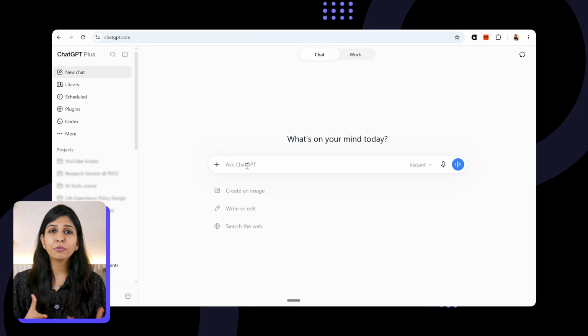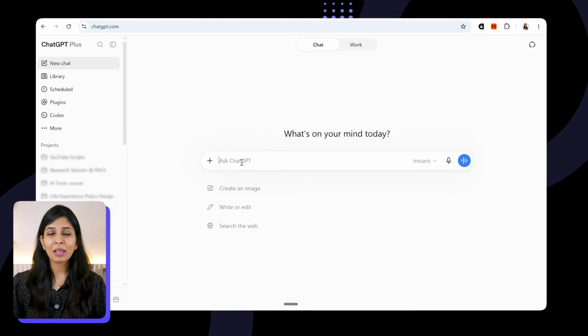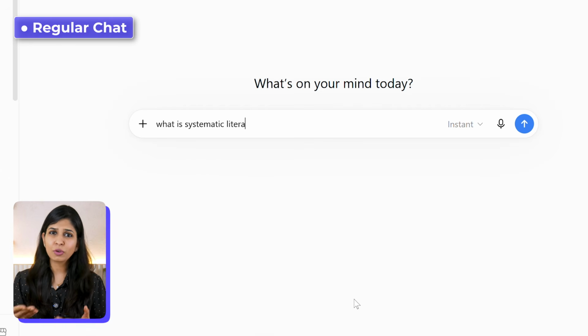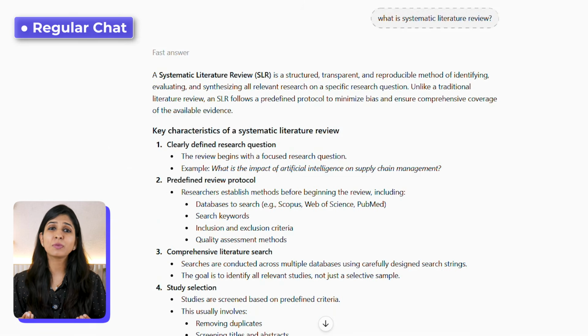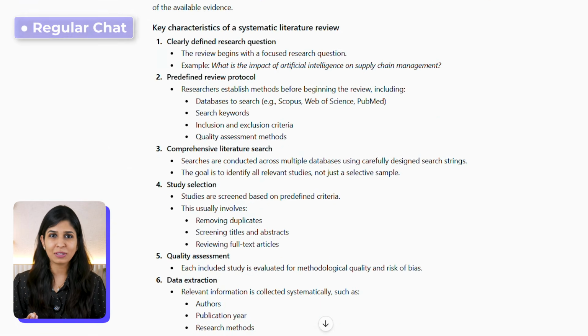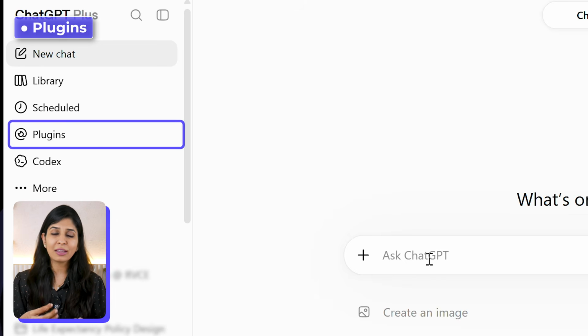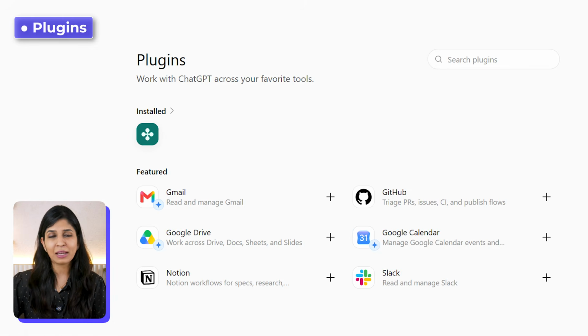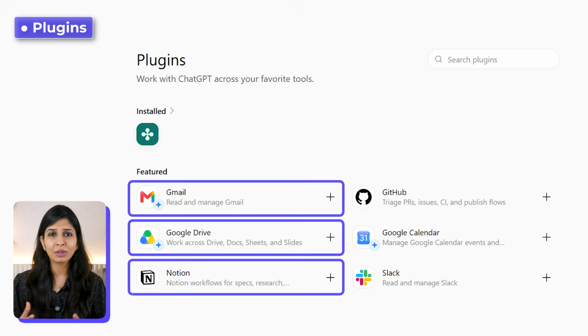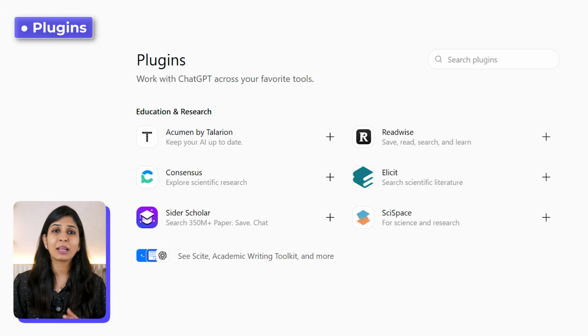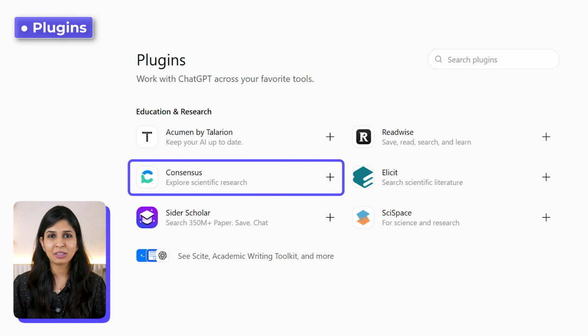Now, before we touch any new feature, I think it's worth re-looking at the interface of ChatGPT because now we have different modes for different use cases. First, we have the regular chat, which most of you are accustomed with, and this is where we can have one-off conversations. After that, we have plugins, and this is where you can connect external apps like Gmail, Google Drive, Notion, and even research-specific apps like Consensus to perform a specific task.